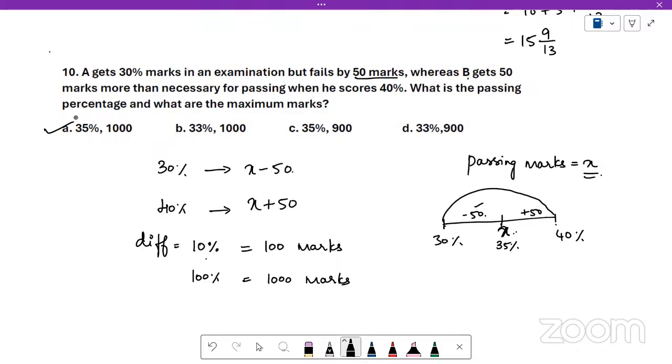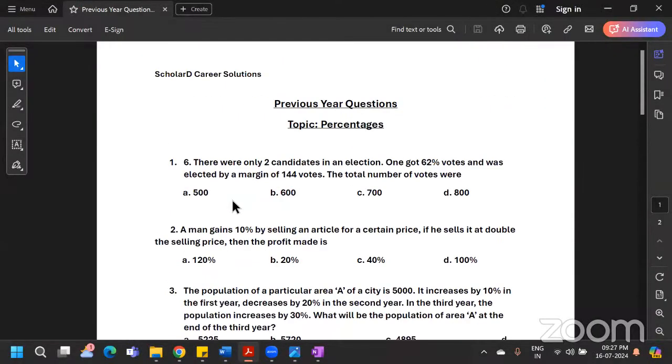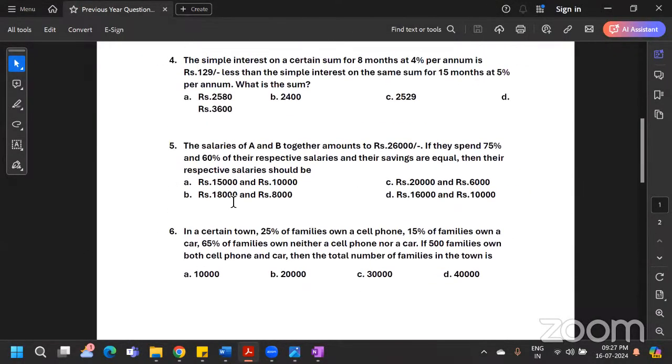We have a few more questions, but I compiled only a list of 10 questions. I will add a few more questions from previous year question papers. From MCA question papers, I have added all the questions from 2018 to 2022. And for MBA, I have not added everything. I will add a few more questions to this list. And this PDF I will share, not with the answers, only the questions PDF, in the WhatsApp group and in the Telegram channel.